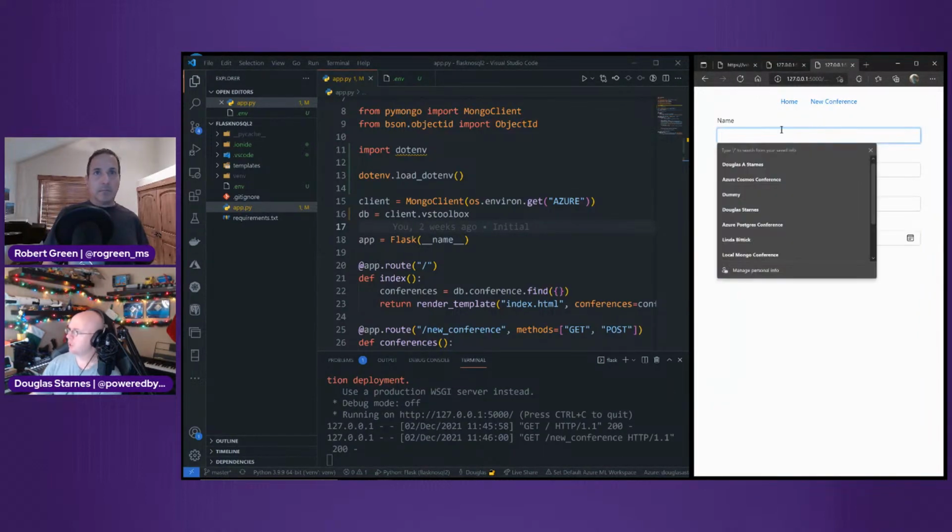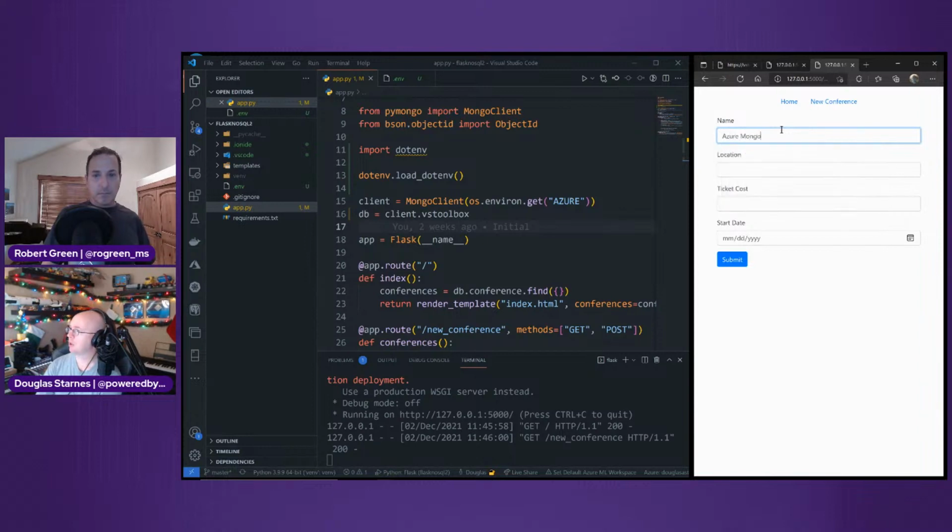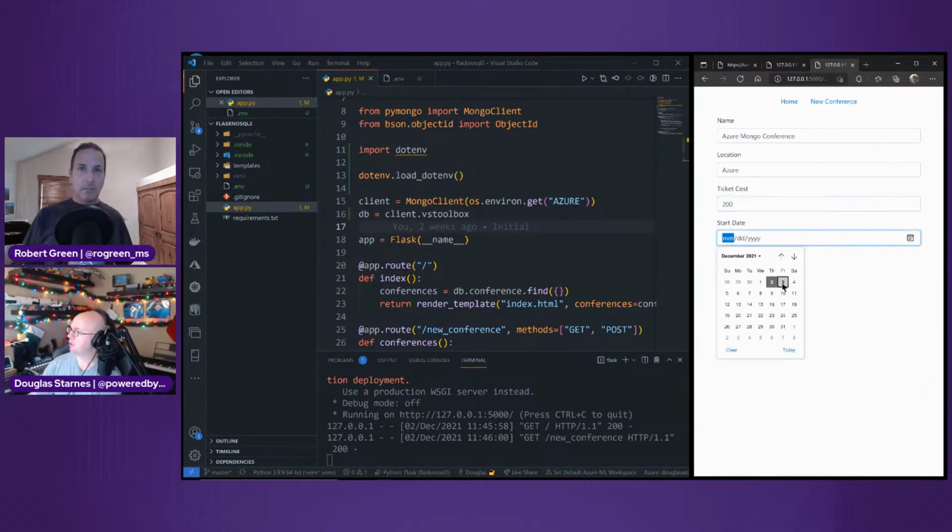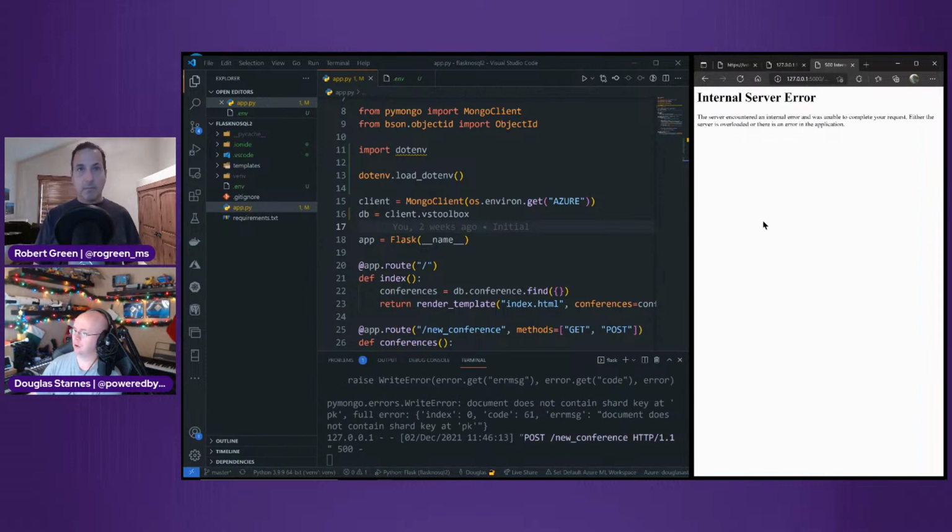New conference, we'll call it Azure Mongo conference. It'll be on Azure. Ticket cost, we'll say 200, and we'll have it start tomorrow. Submit. Oh no. What? Document does not contain shared key at PK.